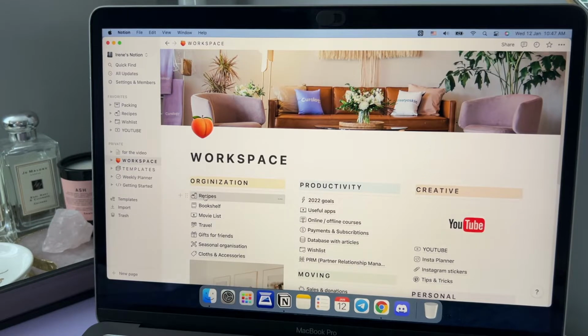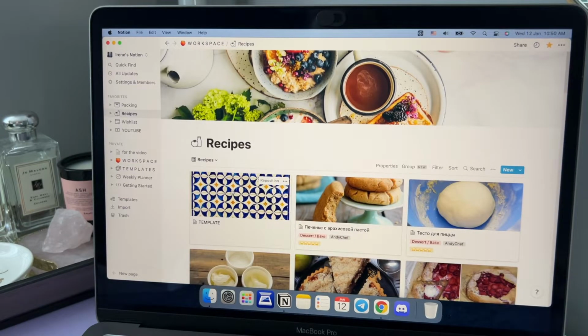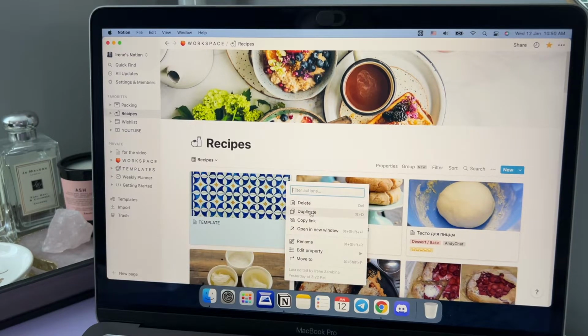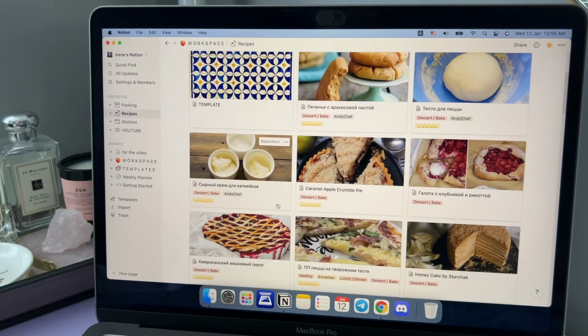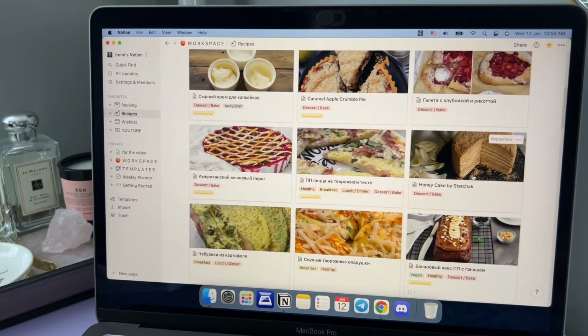Firstly, I have recipes here. There you can see the template for future recipes. You can press this button and duplicate it for future recipes, and it's so convenient and simple. And there you can see the recipes I already cooked or want to cook in the future.